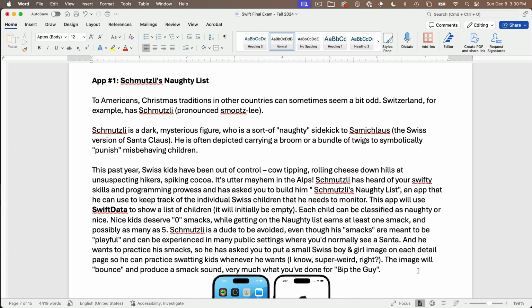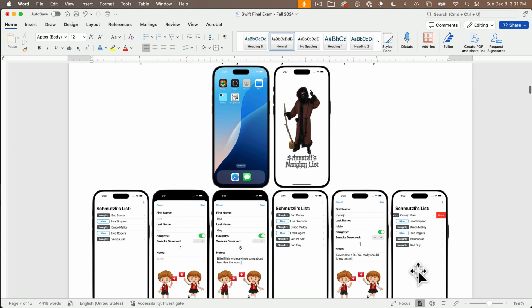He wants to practice his smacks, so he's also asked you to put a small Swiss boy and girl on each detail page so he can practice swatting kids whenever he wants to. I know, super weird, right? The image will bounce and produce a smack sound similar to what my students have built in their Bip the Guy app. This is a look at what the app should look like when it's done.